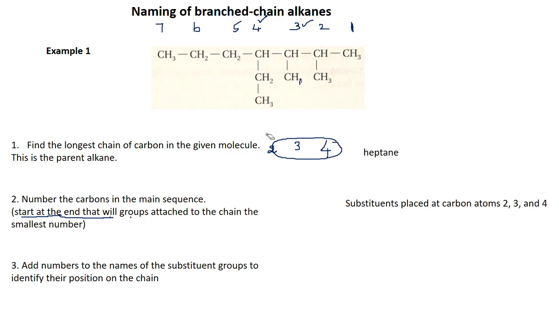So now this is the only way to number it. Okay. Now what I do is add numbers to the names of the substituent groups. First identify what the substituent groups are. There are 3 substituent groups. What is the name given to this and to this? The substituents are alkyl groups, and they are formed from alkanes by removing a hydrogen atom.